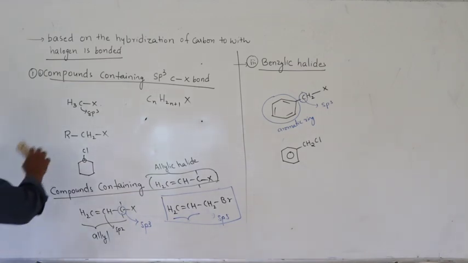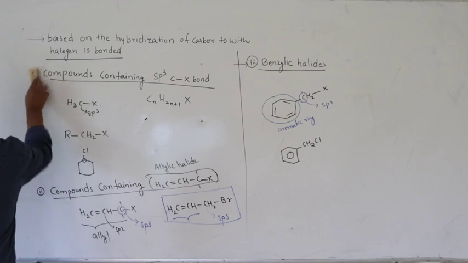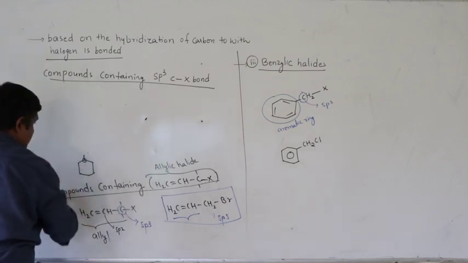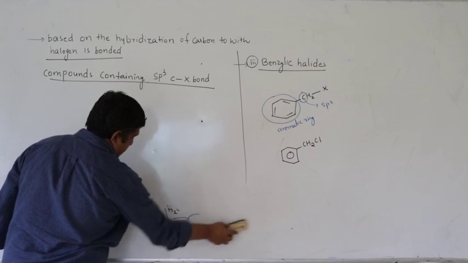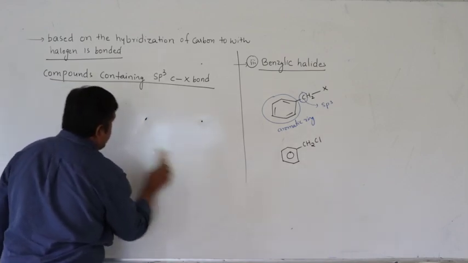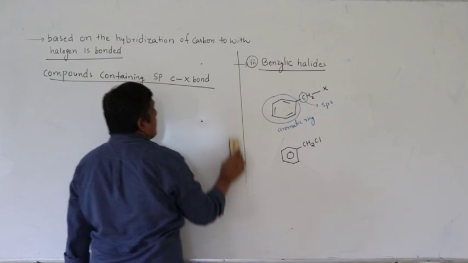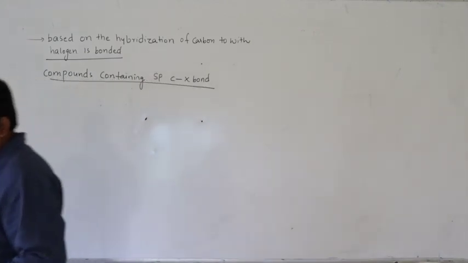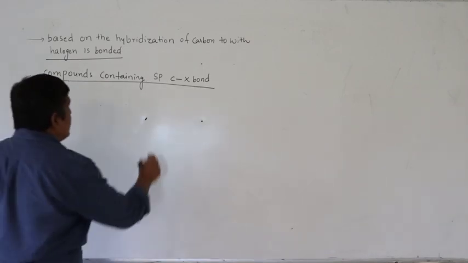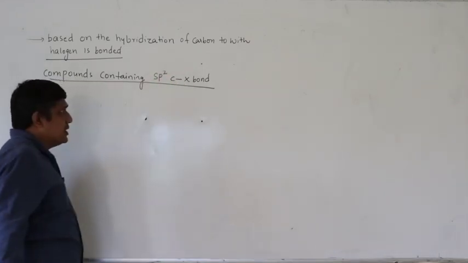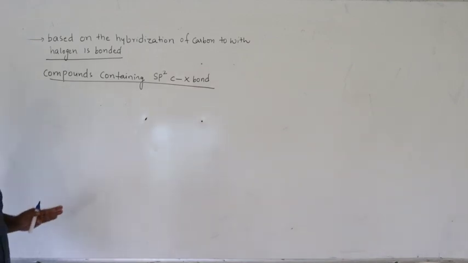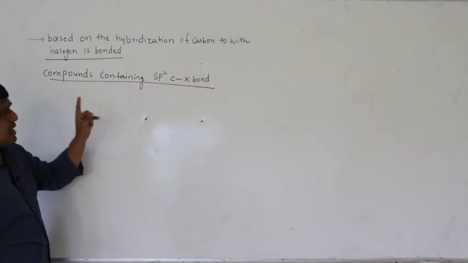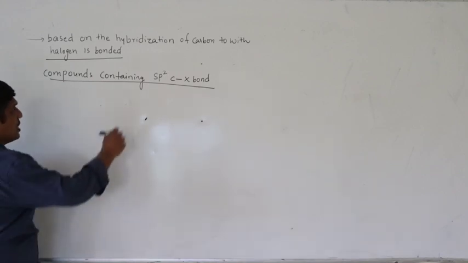So the next one is compounds containing sp2 C-X bond. That means halogen is bonded to an sp2 hybridized carbon. Let us see. So in these compounds, halogen is bonded to sp2 hybridized carbon.